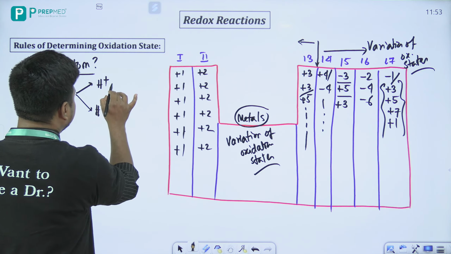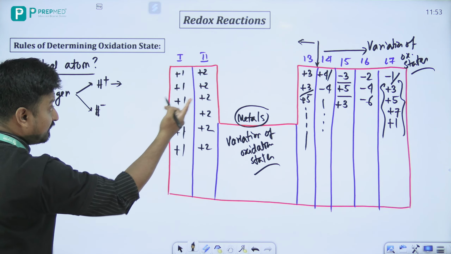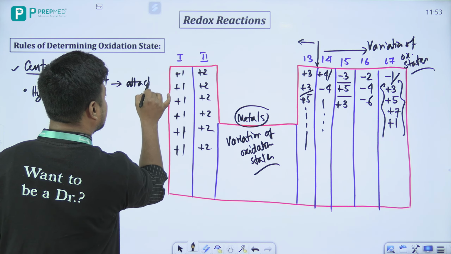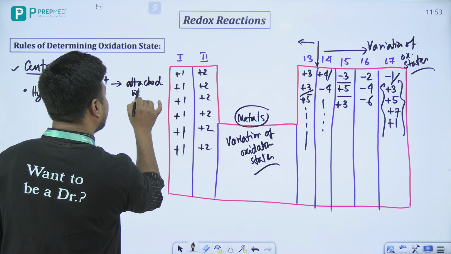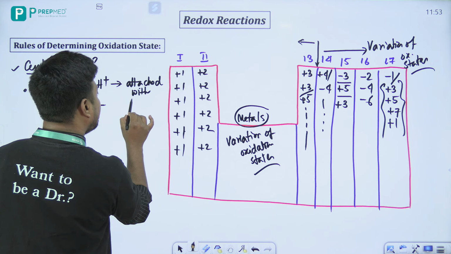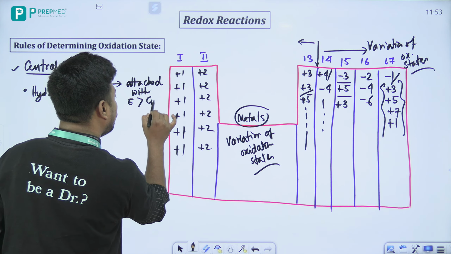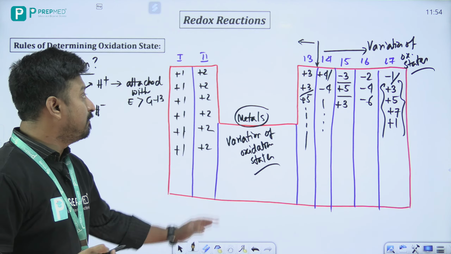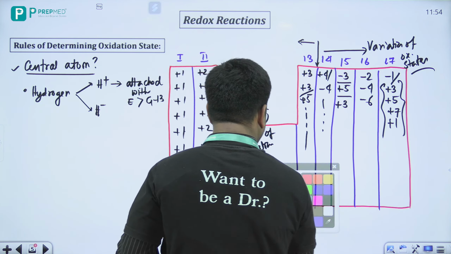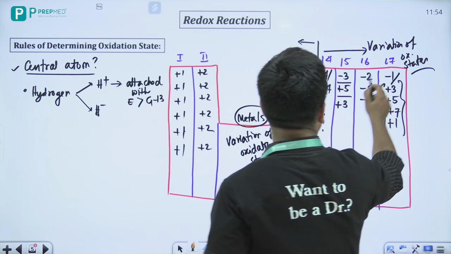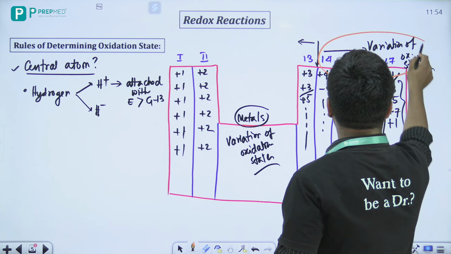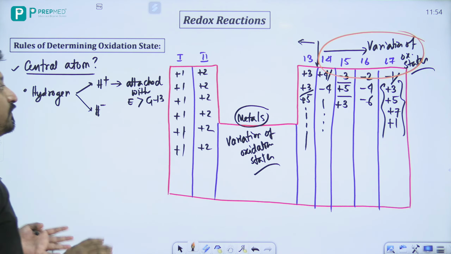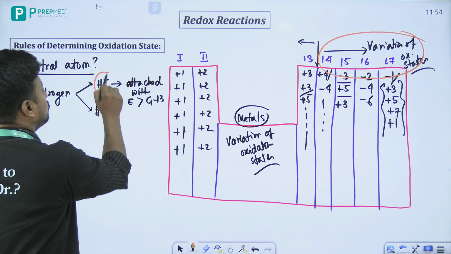Now beta, remember always, when hydrogen is attached with elements greater than group 13, hydrogen will show +1 oxidation state.